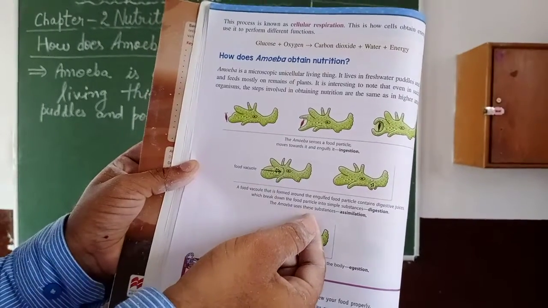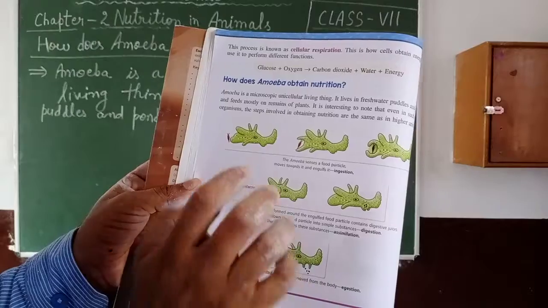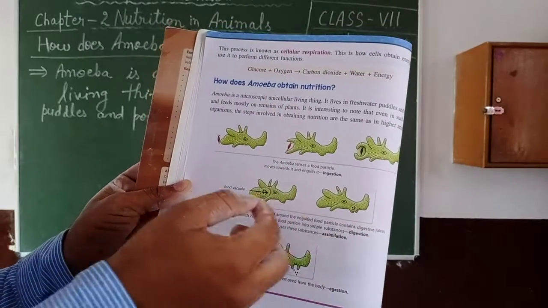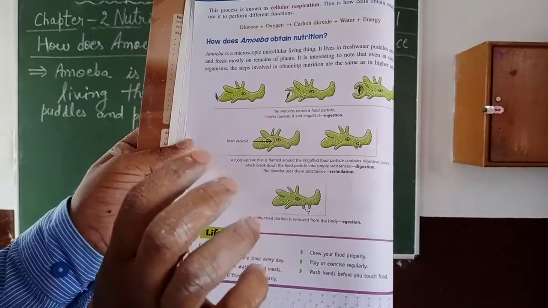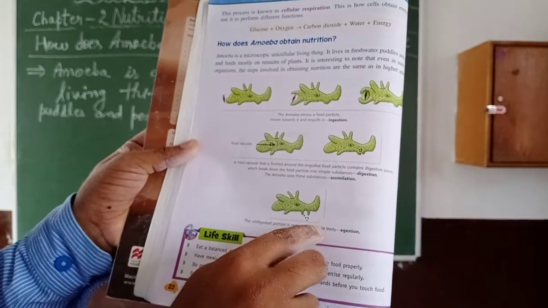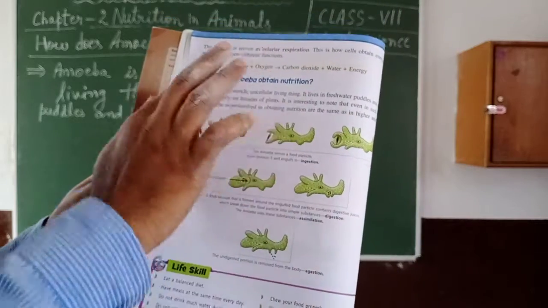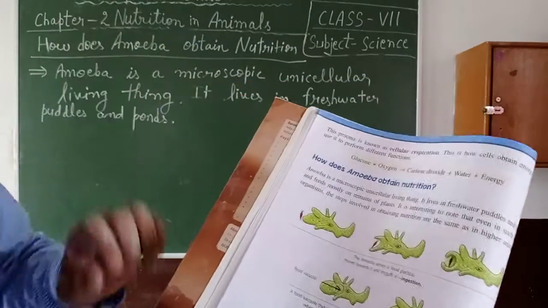The amoeba uses these substances. This process is assimilation. And finally, the undigested portion is removed from the body, that is egestion. So, with the help of this, amoeba obtains nutrition.